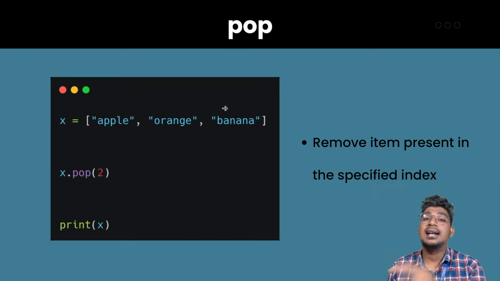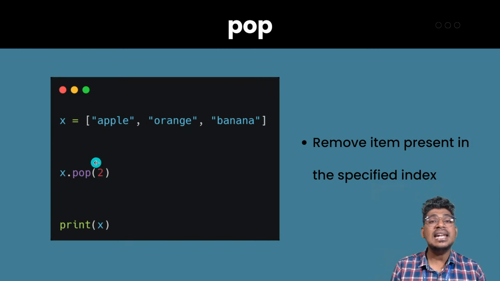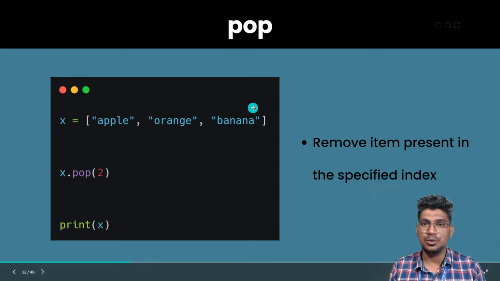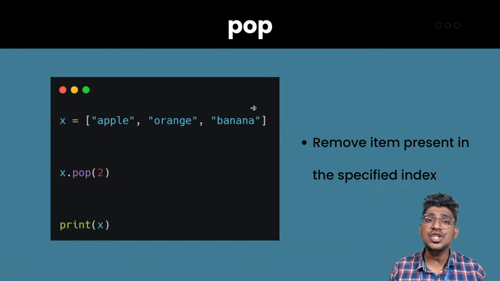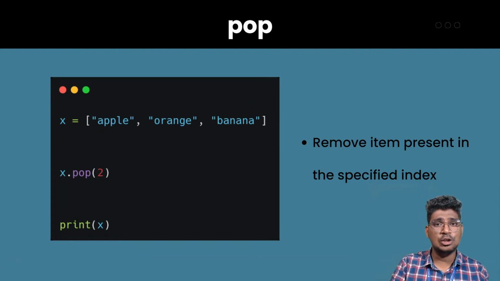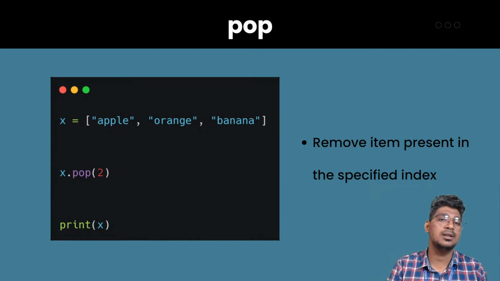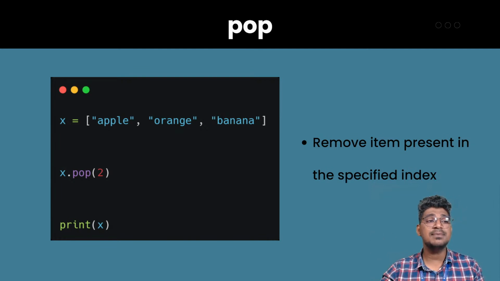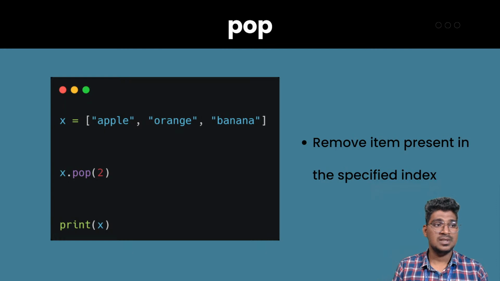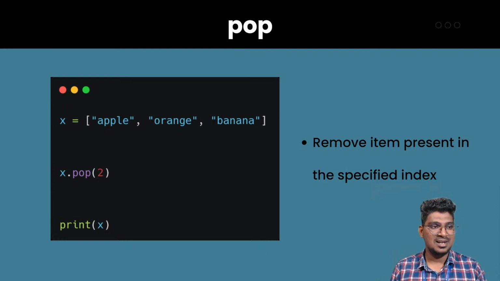And second, if you mention an index number inside pop, for example 0, the apple is going to be removed. 1, the orange is going to be removed. 2, the banana is going to be removed. If you did not mention any number inside the pop function, the last item is removed. Definitely I will show that particular example.